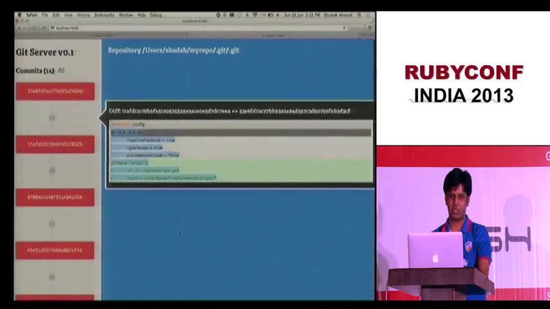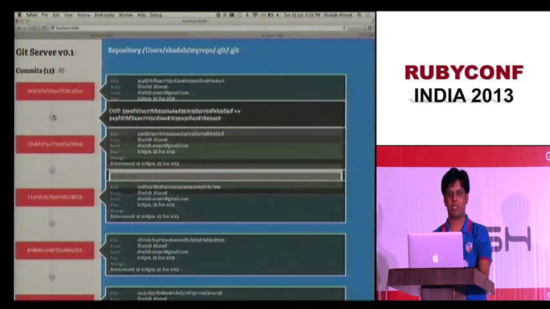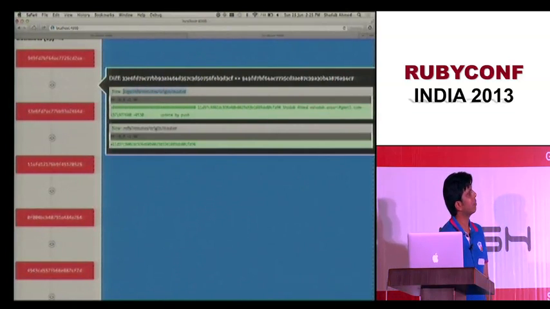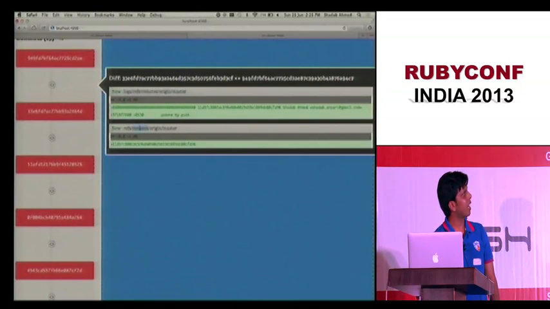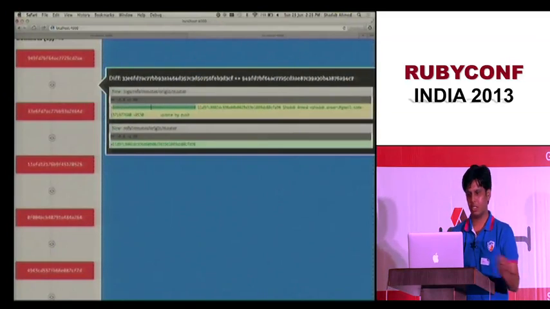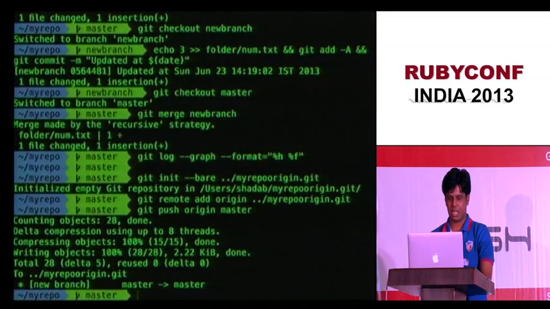So let me see what changed here again. Now we have 15 commits. This looks exactly similar to the branch log, and this exactly looks similar to a branch. It contains a commit and it contains a log. Why this 0, 0? Because every branch starts from 0, 0. So that's what it is.